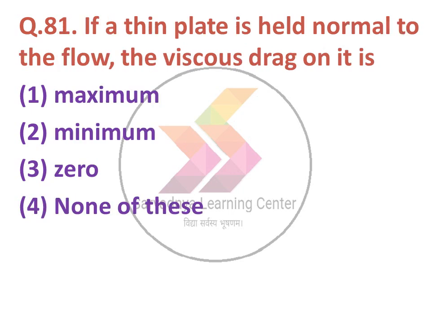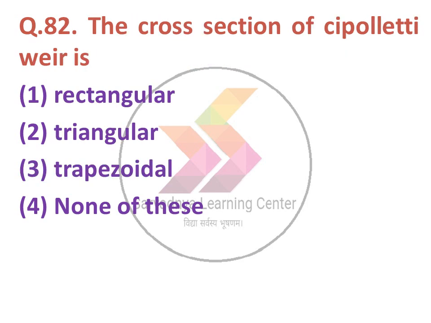Next question. If a thin plate is held normal to the flow, the viscous drag on it is: option 1 maximum, 2 minimum, 3 zero, 4 none of these. The correct answer is option number 3, zero. Next question. The cross section of a Cipolletti weir is: option 1 rectangular, option 2 triangular, 3 trapezoidal, 4 none of these. The correct answer is option number 3, trapezoidal. Next question.